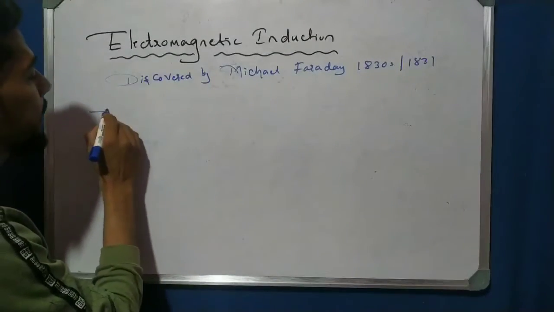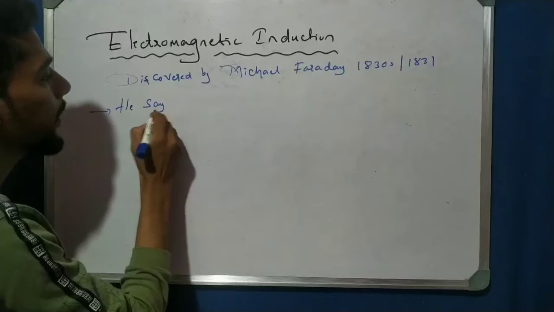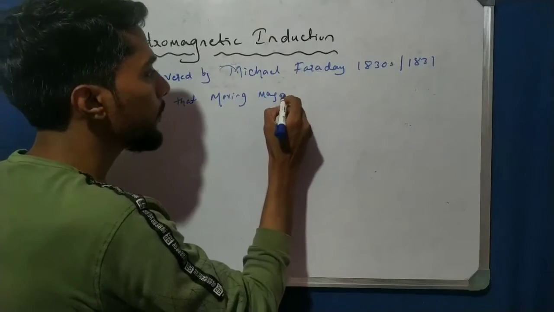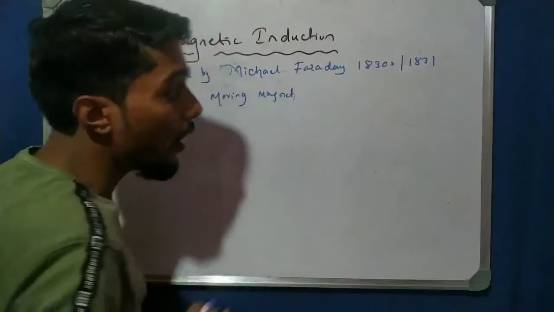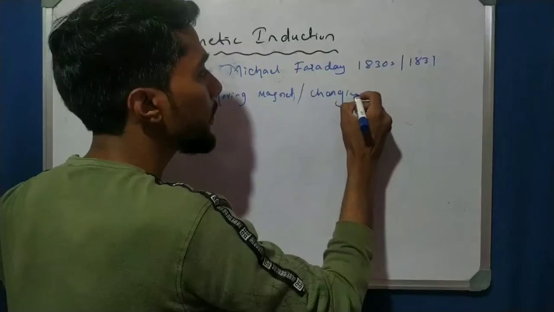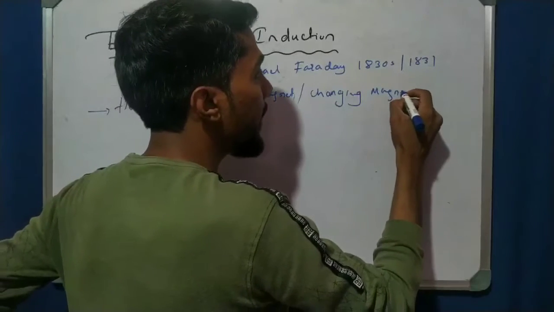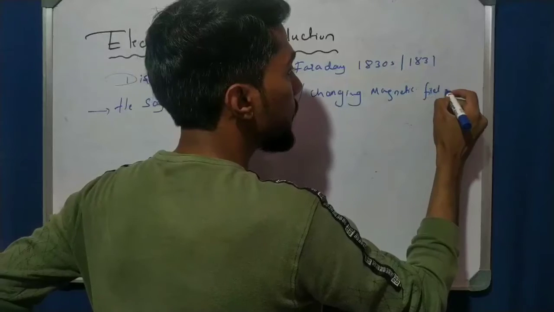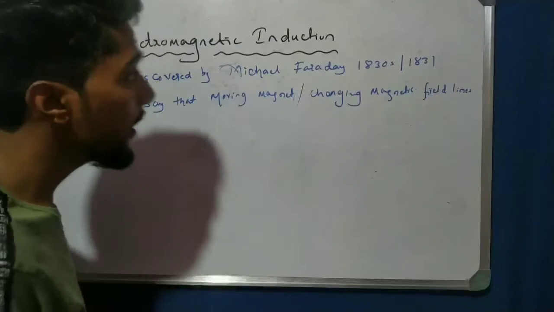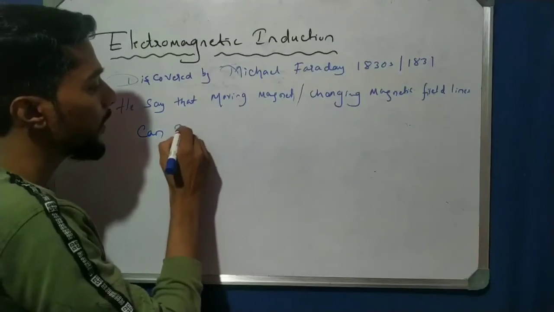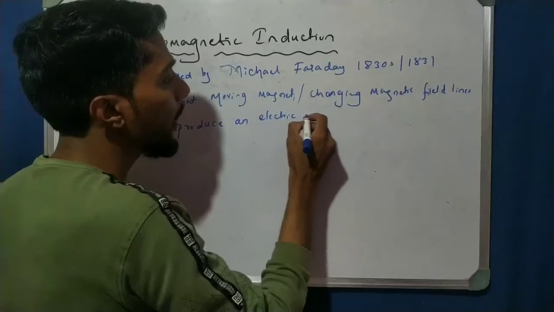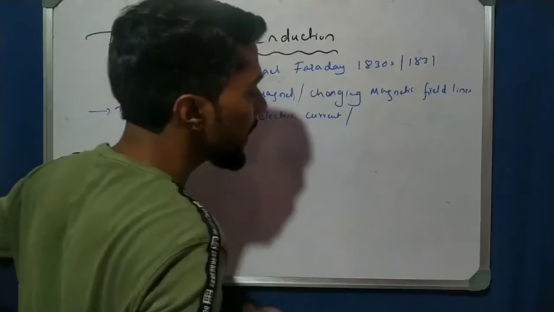He said that a moving magnet, or a changing magnetic field, or changing magnetic field lines, can produce an electric current, or also an EMF.